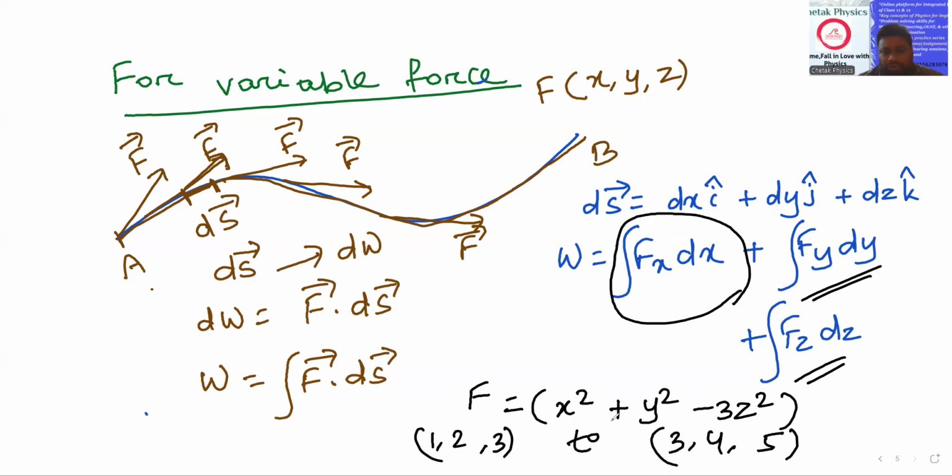So we are displacing a body from this initial position to this final position. How are we going to calculate the work done from point 1, 2, 3 to point 3, 4, 5? See, the force is given as x square plus y square minus 3z square.